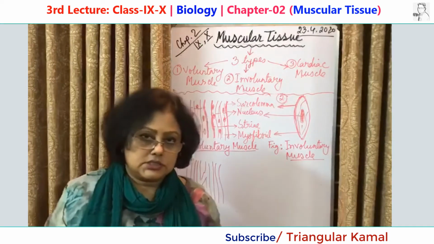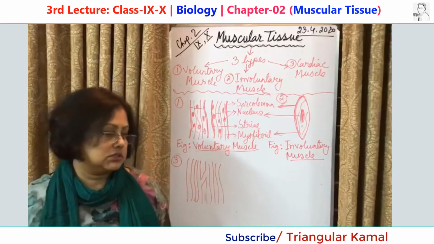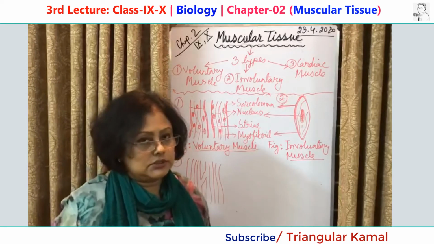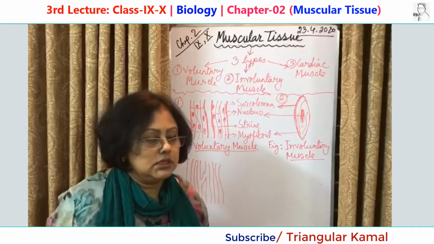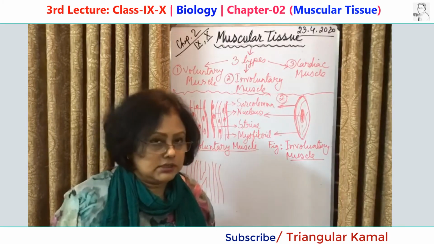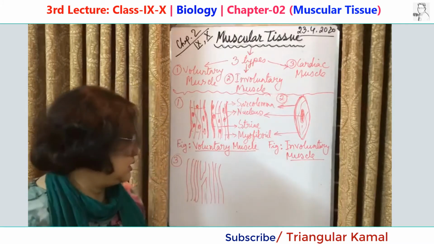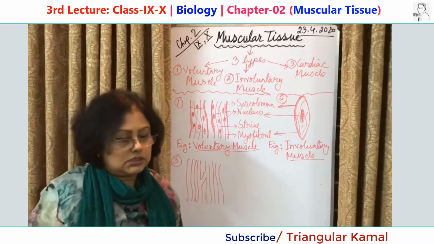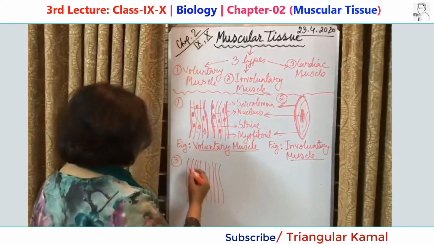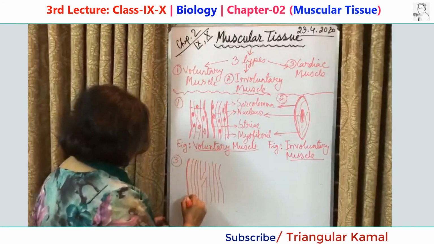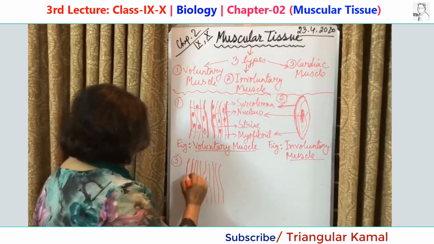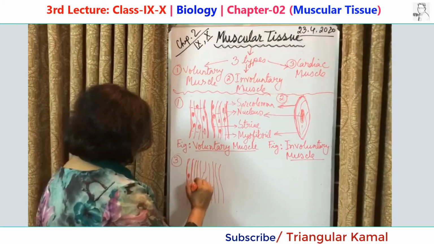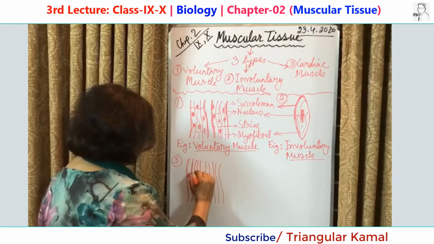The muscle present in our heart is called cardiac muscle. And what is the shape of the cells in cardiac muscle? They are also cylindrical. That means tubular. And each cell contains only one nucleus. Okay, so look here. If it is the cell, it is tubular and contains one nucleus.